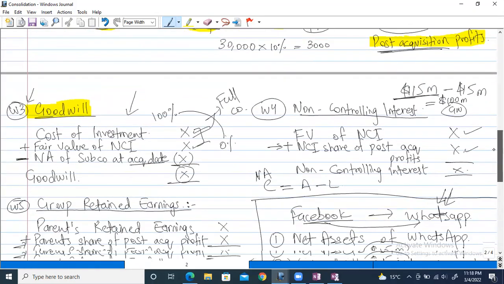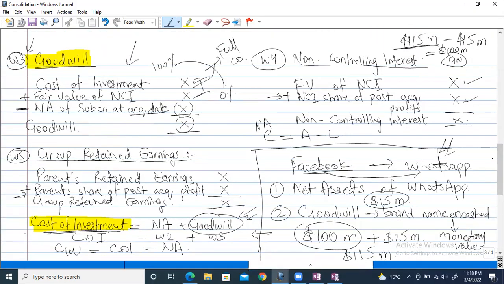Acquiring the whole company, 100%, is not the case in every situation. It all depends on what the parent wants. It can purchase only 50% as well, or only 60%. It's not always 100%. And that concept I was explaining, that if it is not 100%, there will be some amount of NCI, which is the fair value of NCI, that we will have to add.